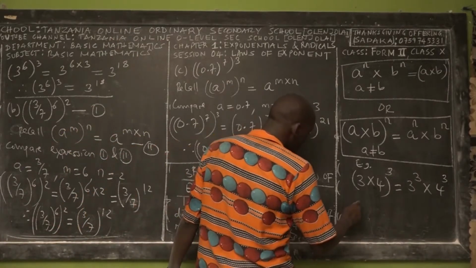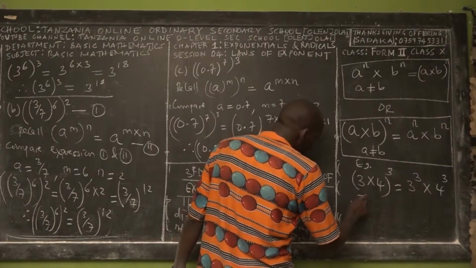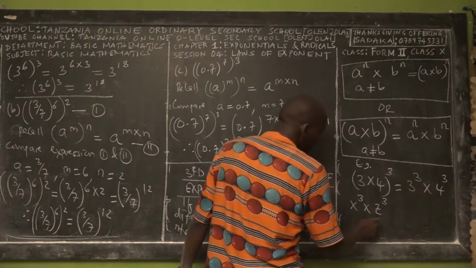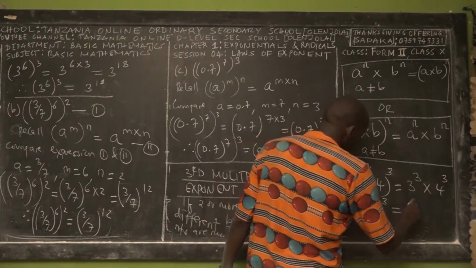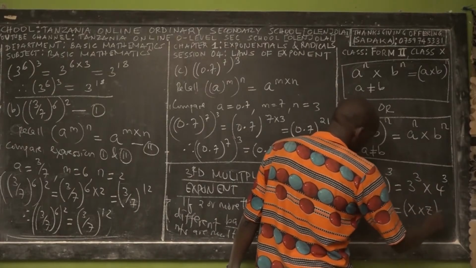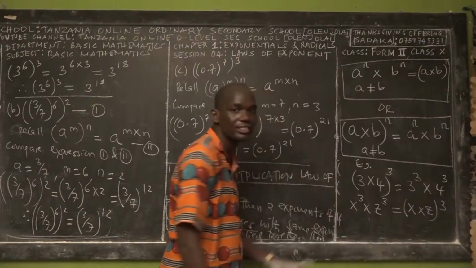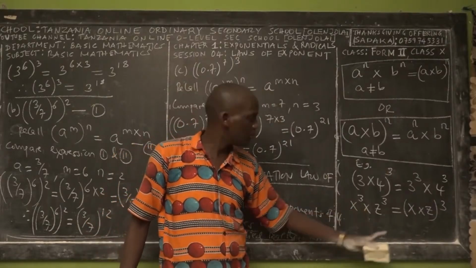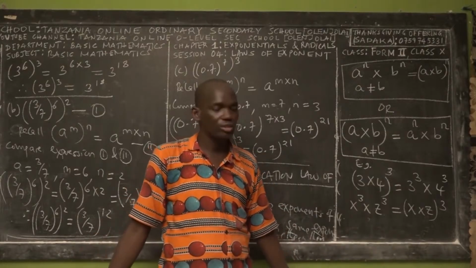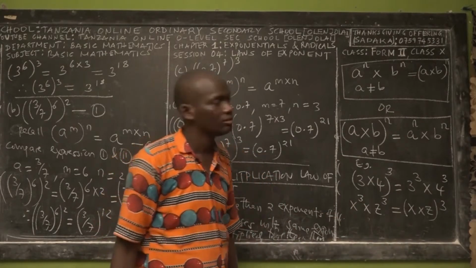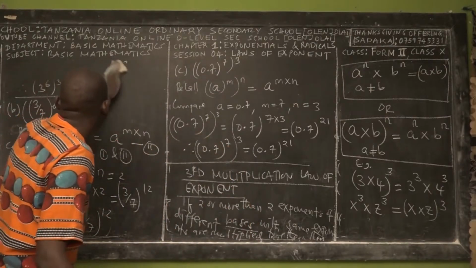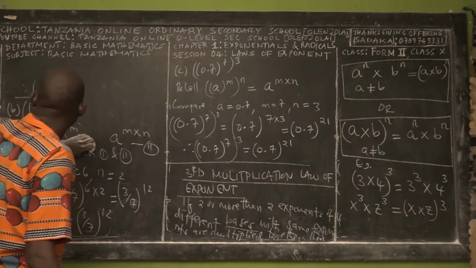Also, you can find that maybe you have x power 3 multiplied by z power 3. We can express this as x times z, power 3, because the base is not the same. The base here is x, the base here is z, but the exponent is the same. So nothing is difficult. So let me go to example 13.